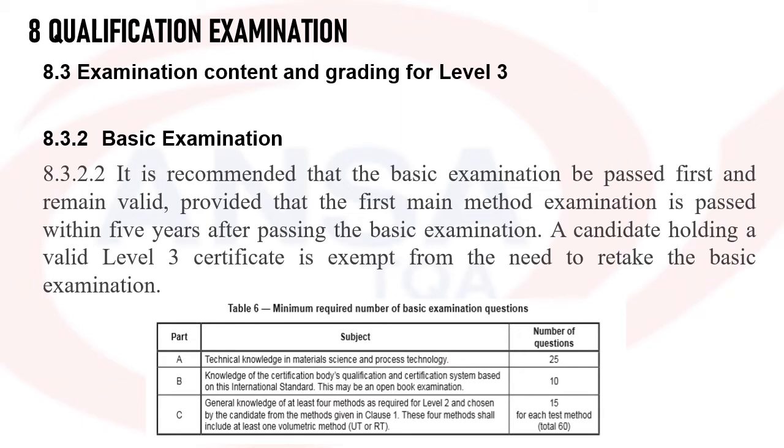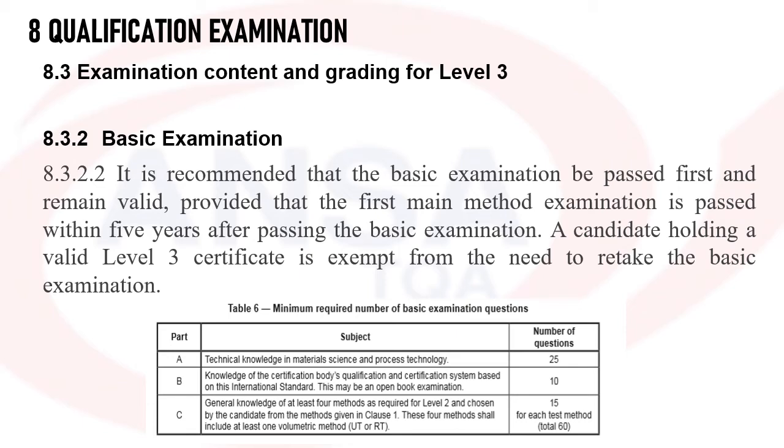If you see this, the basic examination will have 3 parts: part A, part B and part C. Part A will cover material science and process technology, which will have 25 questions. Part B is based on the ISO 9712 standard, so it may be an open book examination. You will be given 10 questions, and you have to refer to the standard and answer the 10 questions.